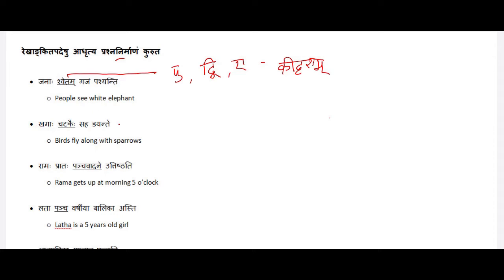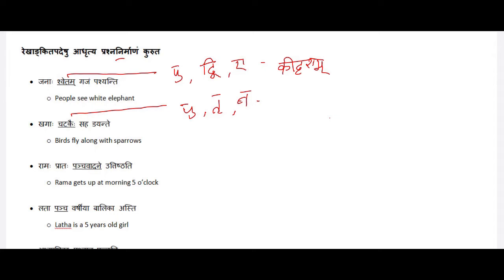Khagaha Chatakaihi Saha Dayante. Birds fly along with sparrows. Chataka is also Akarantaha Pullinga Padam, but the Vibhakti here is Tritiya Vibhakti and Vachanam is Bahuvachanam. Here we are questioning a noun, so we have to use Kim Shabda.